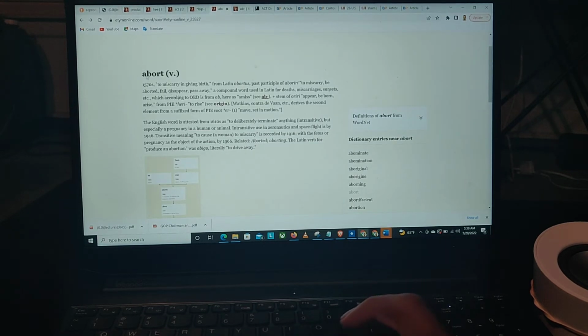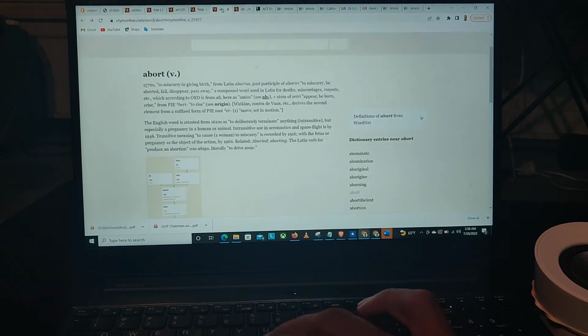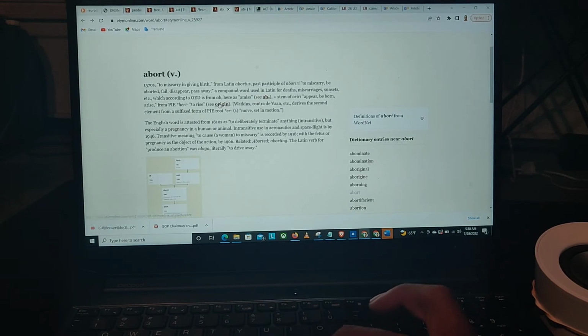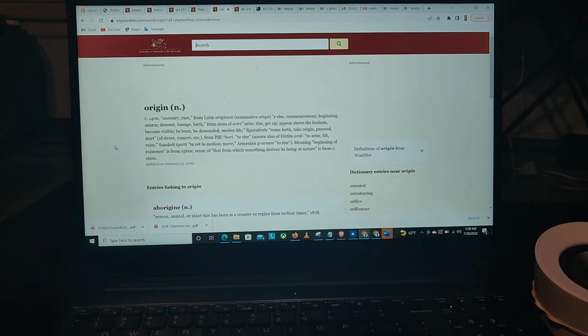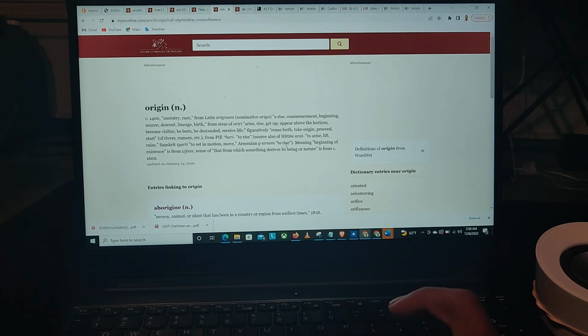Okay, so now let's check this one out. Abort, another one with two words, right? Ab, that means off or away, and then to rise, so off, away, or to arise. So they don't want to rise. That's basically simple. So when you click on arise and you see origin, ancestry, so when you abort things, you don't want your ancestry to rise. Scary simple, man.